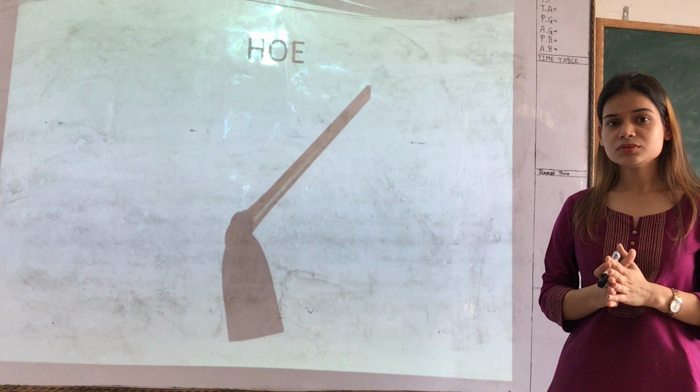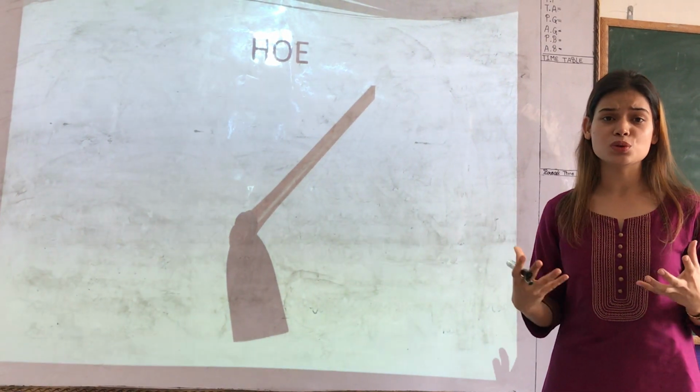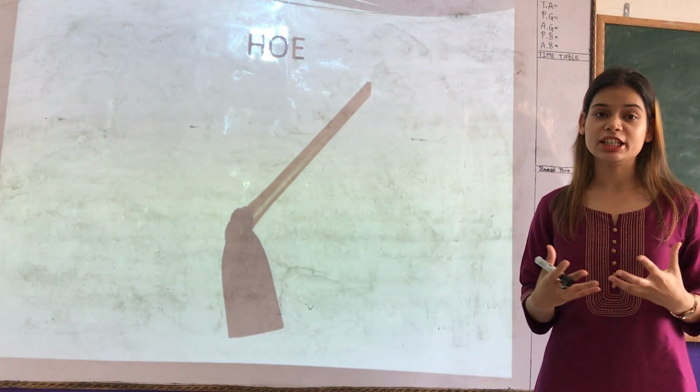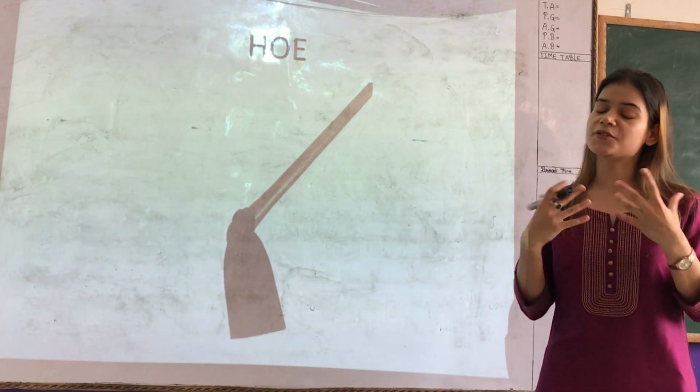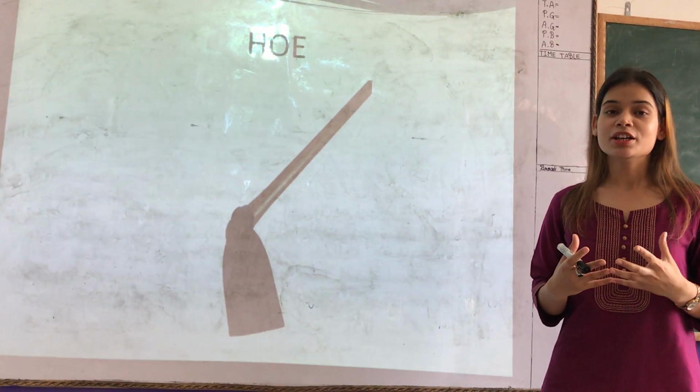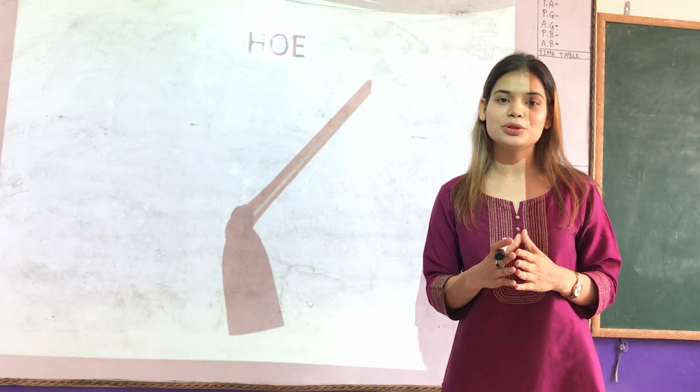plowing. So now children, these were the various tools that the farmer uses for tilling and plowing, and this process is very important for preparing the soil. So I hope this is clear to you by now, children.